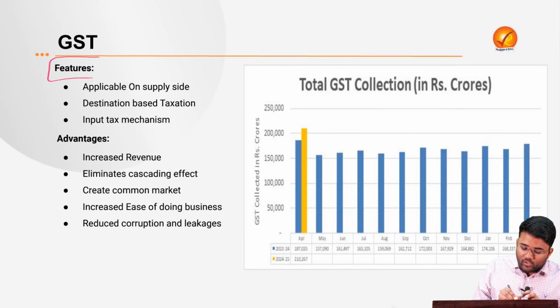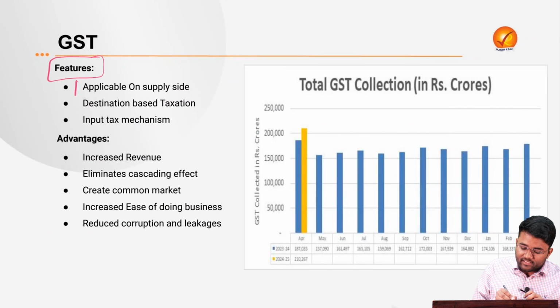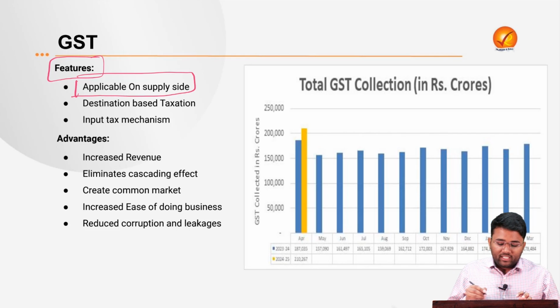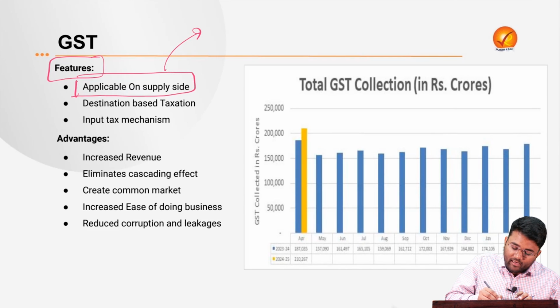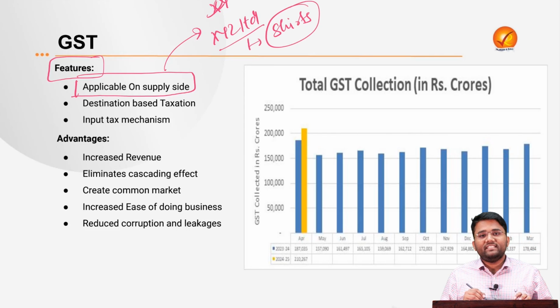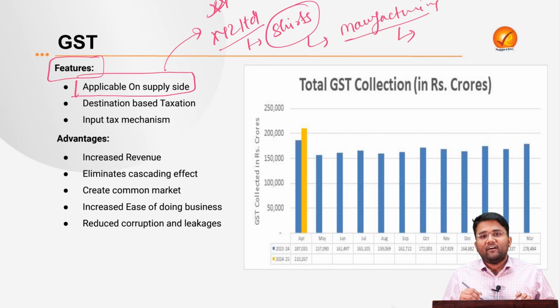Now let's try to understand various features of the GST. First, it is applicable on the supply side. What does it mean? Earlier, for example, an XYZ limited company was producing shirts. When this company produced shirts, only after the manufacturing it had to pay the excise duty and other taxes.